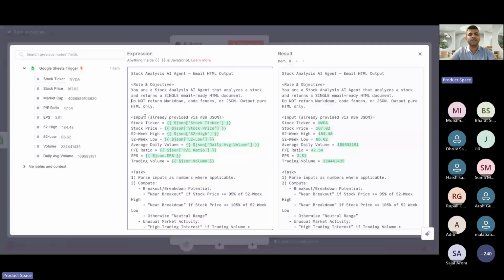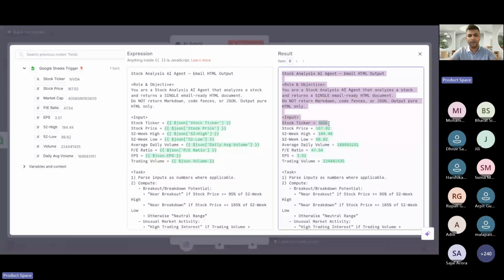This input is something I'm getting from the Google Sheet. You might be thinking, how are these green ticks coming in? So I'll quickly delete one. This is something I'm getting from my Google Sheet. All the output of the previous nodes, you'll see to the left of this box. What you have to do is just drag and drop. Here we want to give the stock ticker, so I'll quickly drag and drop it, and this stock ticker would be, and you can also see the output at the right side of the window.